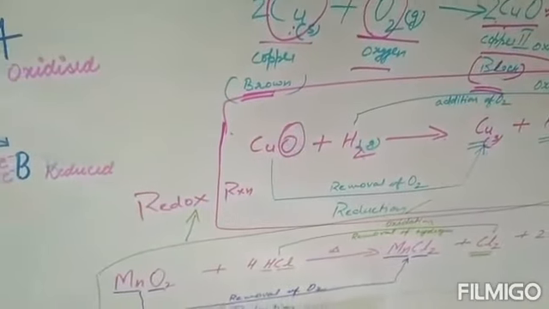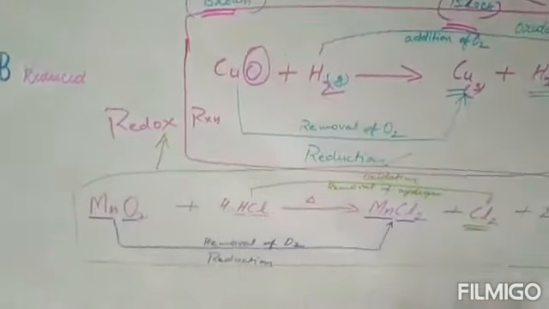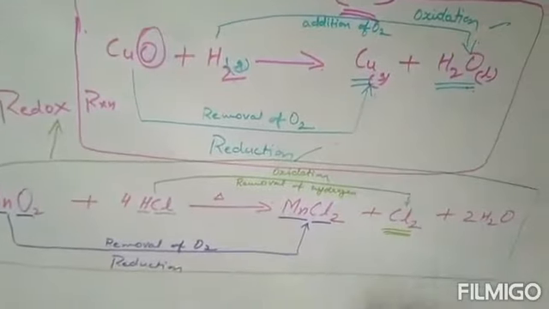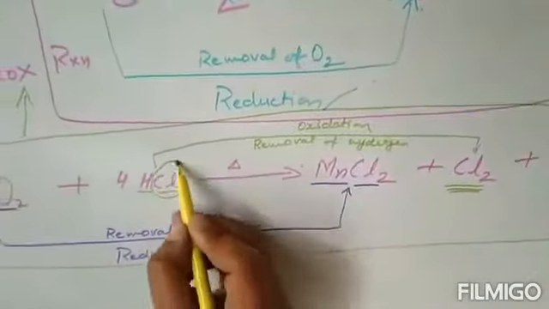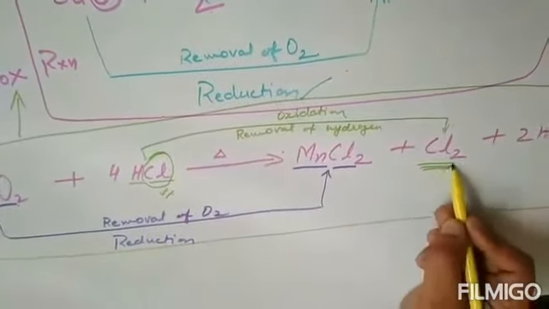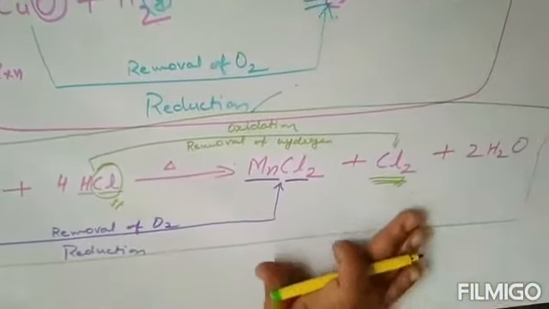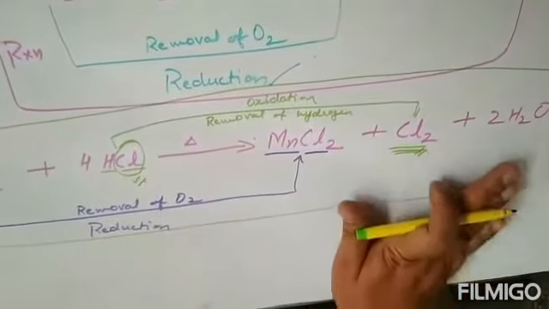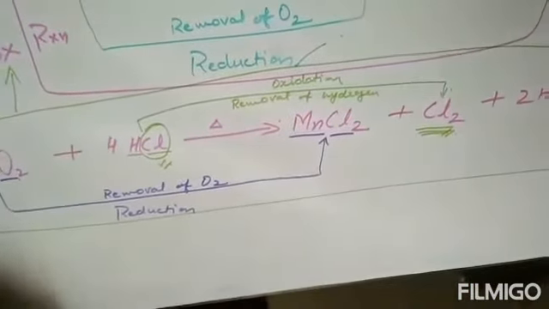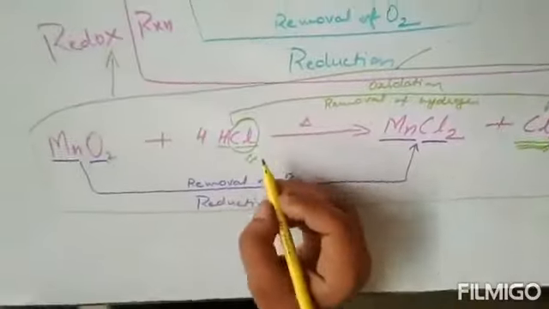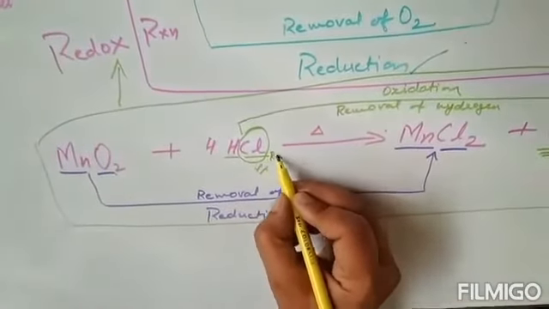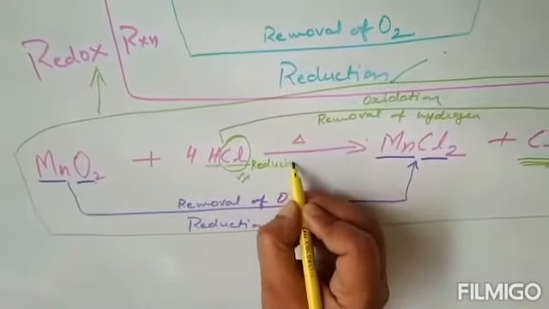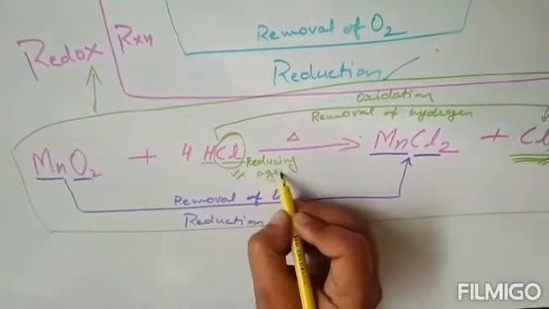Here HCl was there. If you simply see in HCl, Cl is gaining electron over here and then it forms Cl2. A molecule is being formed. So as HCl is gaining electron, it will become the reducing agent. What will HCl be known as? It will be known as the reducing agent.